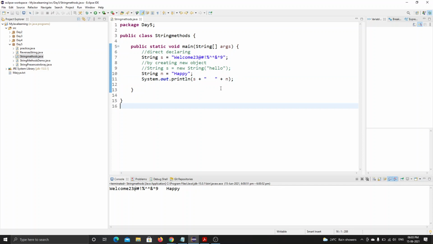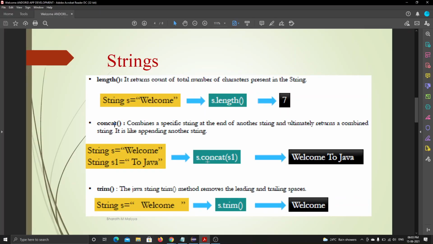So without using any of these arithmetic operators, we directly use this method called concat, which combines the specific string at the end of another string and returns a combined string. Welcome to Java is returned here. Okay, understood what is concatenation? Yes, sir.